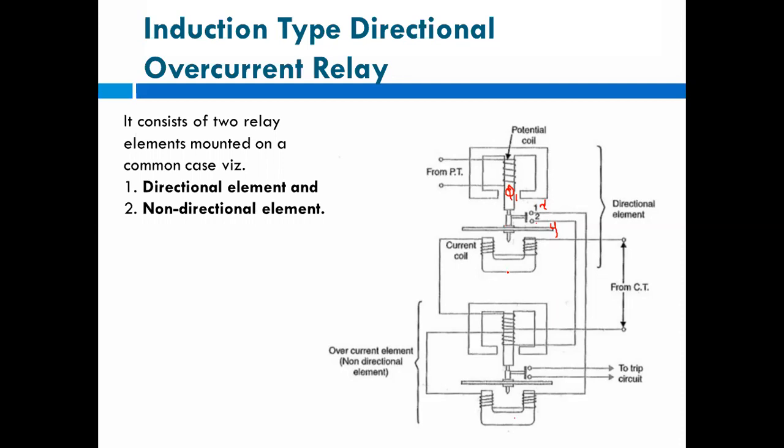Then due to electromagnetic action, the flux phi2 will be set in the secondary, and due to interaction between these two fluxes, torque will be produced. That torque will operate this disc, and the relay contacts will be closed. So here there are two elements: first the directional element, and second the non-directional element.